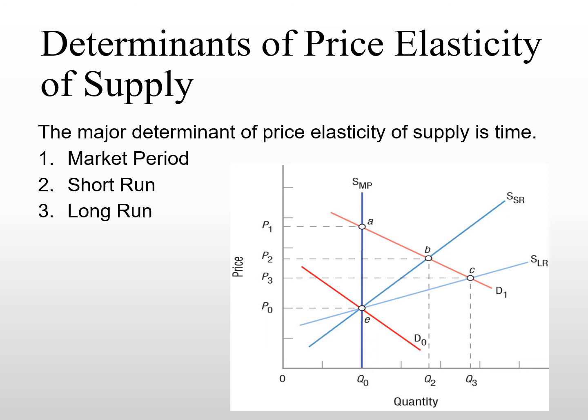And therefore, this is the type of supply curve that you will see to be much more elastic than the short-run production supply or the market period supply. So at the end, the elasticity of supply is mainly determined by the time period of the production.